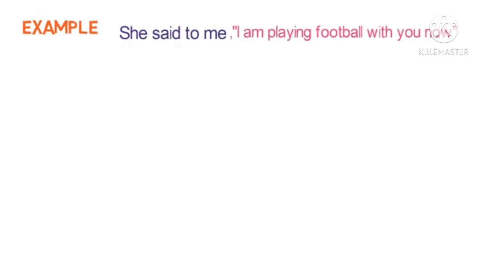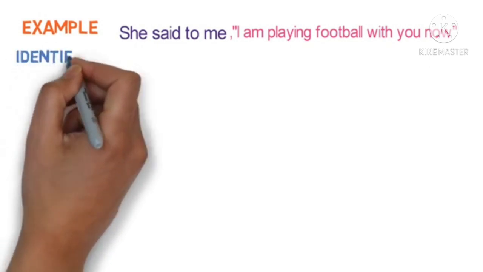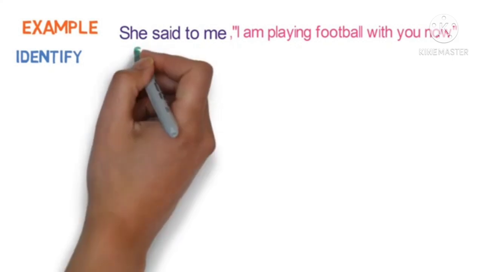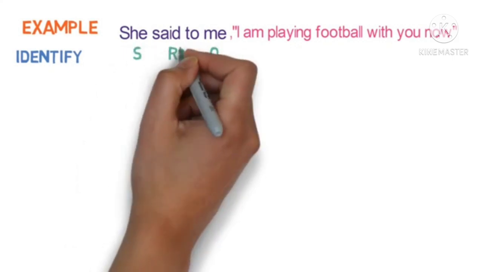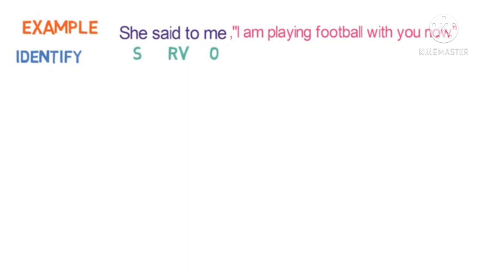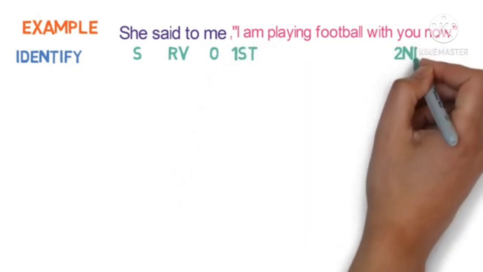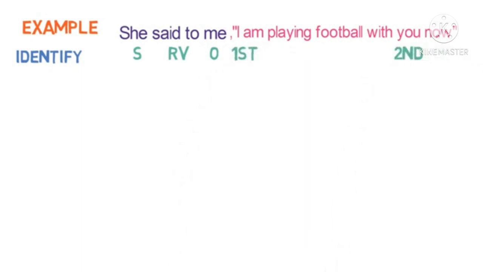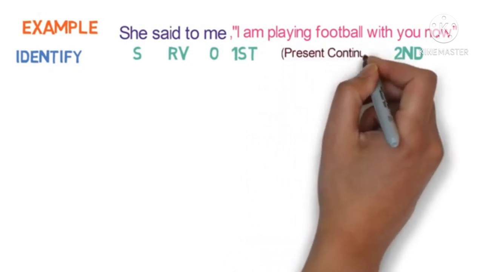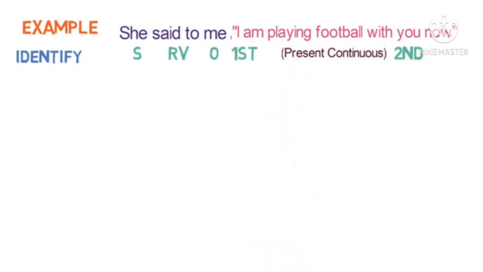Now let us move towards the examples. She said to me, I am playing football with you now. So this is in the direct speech. First thing is we have to identify. She is subject, me is object, said to is reporting verb, I is first person, you is second person, and you have to identify the tense. It is in the present continuous tense. First step is finished.